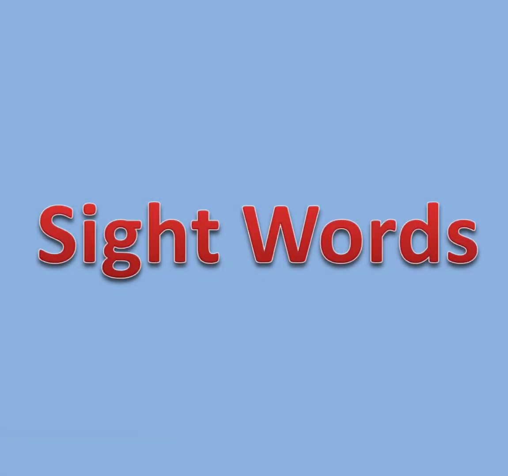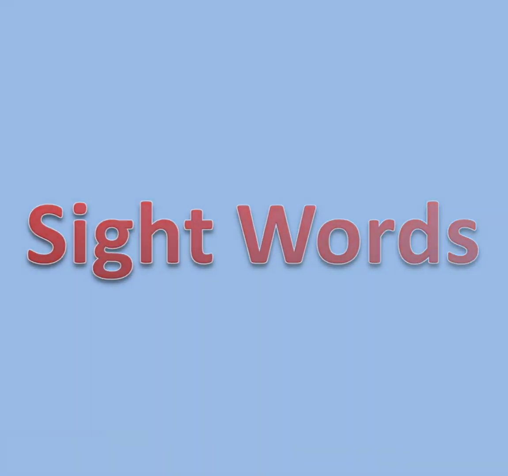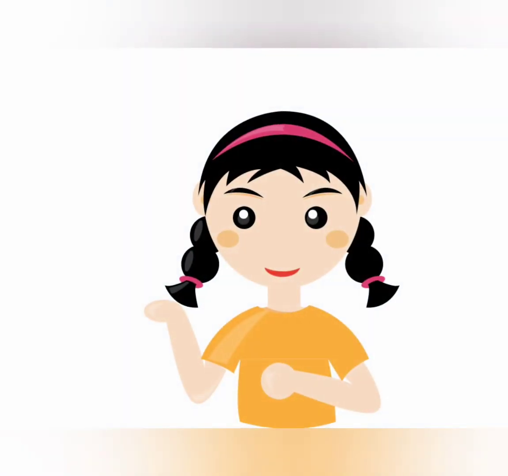But before that, let us revise all the sight words we have done till now. Okay, let me see whether you remember them. So which was the first sight word? Do you remember this girl? She's pointing to herself. So which was that sight word? Yes, it was the sight word I. So when you talk about yourself in a sentence, sometimes you say I, like I am a girl, or I like to eat ice cream. Can I come with you? So when you talk about yourself to someone else, you say I.